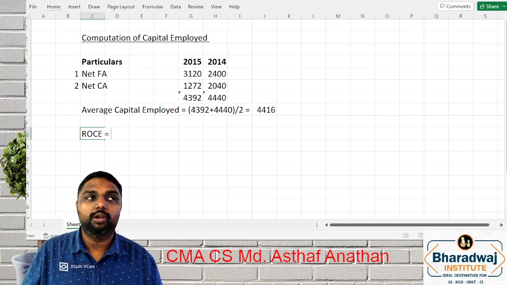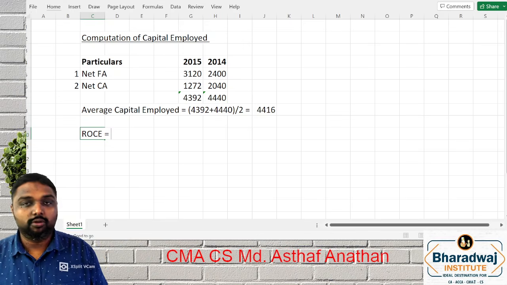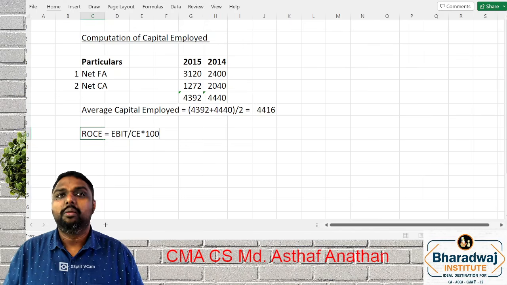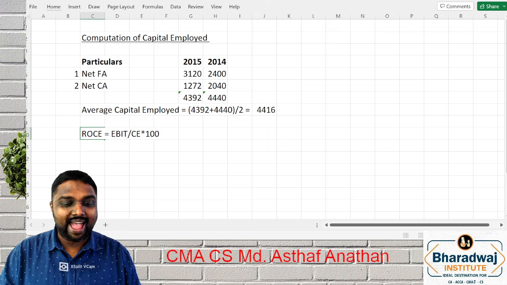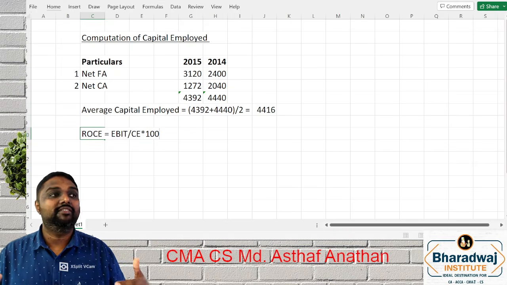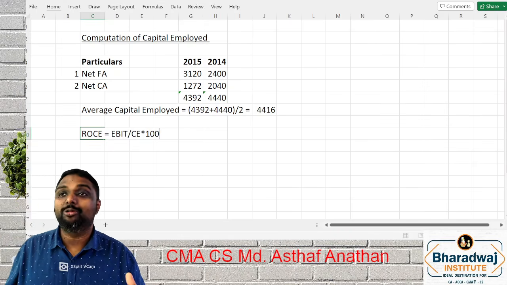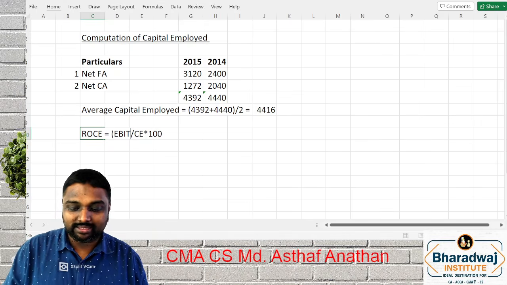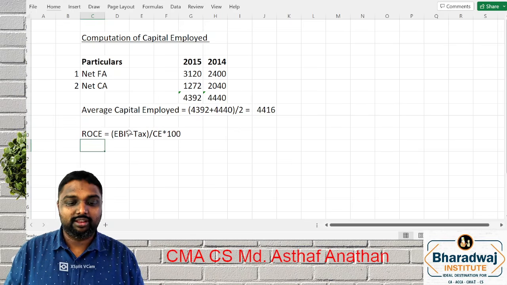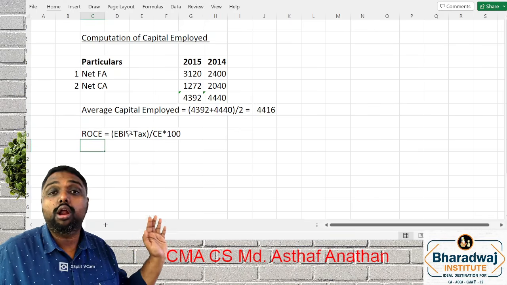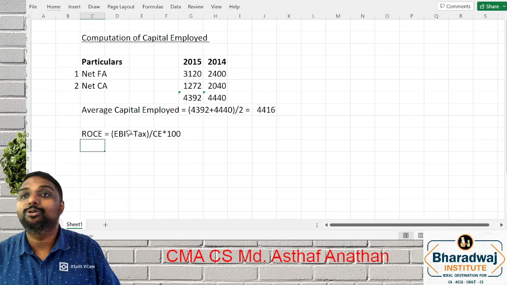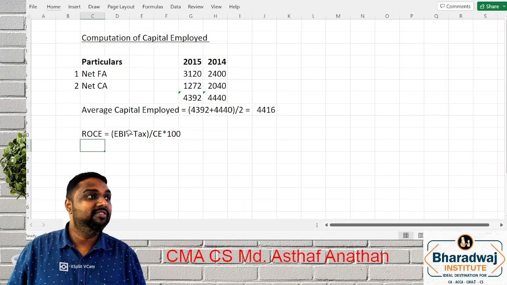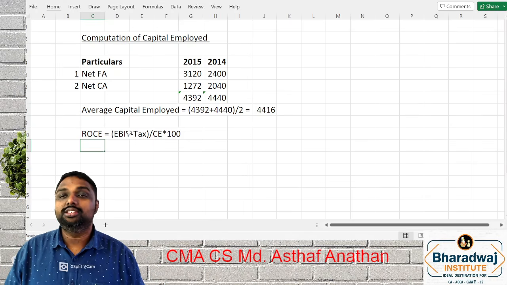Return on capital employed, there are different ways we can go for it. One approach is EBAT by capital employed into 100. But the problem in EBAT is that there is tax. Can the tax be kept by the company? No, that you have to pay to the government. So for a ratio, it is always better to eliminate the tax amount, eliminate the tax effect. This is the more approachable or more commonly used formula, because for ratios there is no proper standard. So case to case we will take a few different ratios.